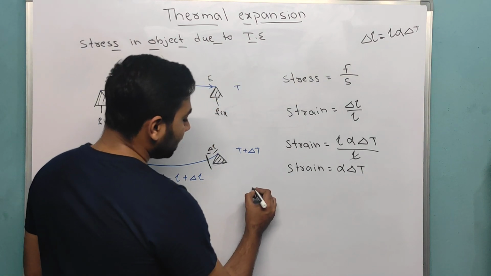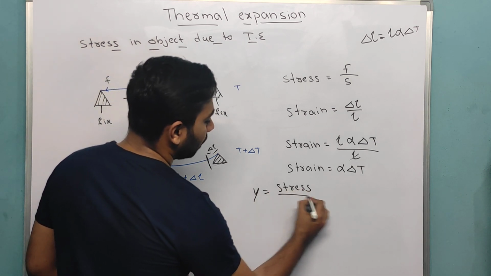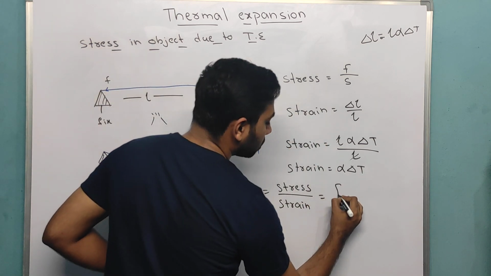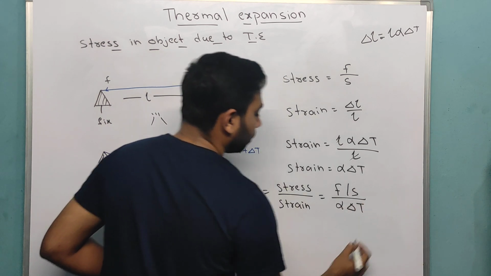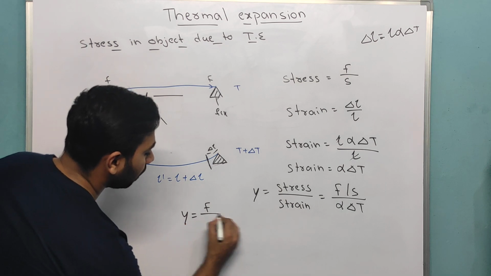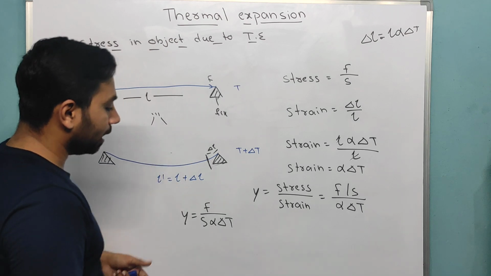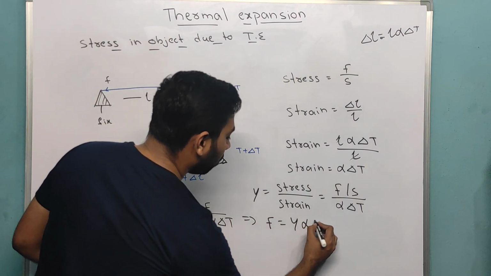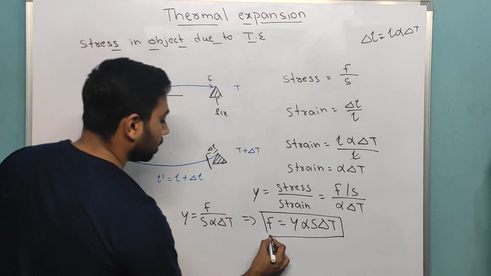Now I know one thing. Young's modulus is equal to stress divided by strain. Stress is force upon area, and strain is alpha dT. So Y is equal to F over S into alpha dT. Now the overall force acting here is equal to Y alpha S dT.